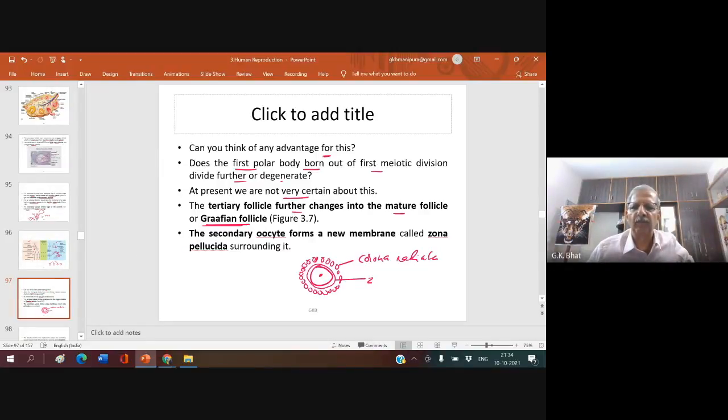A new membrane, non-cellular membrane, zona pellucida. Outer to zona pellucida, we have a cellular layer, a gelatinous layer with many cells, and this gelatinous layer with many cells is known as corona radiata. There are many cells which are held together by means of hyaluronic acid. So the enzyme hyaluronidase, which is present in the spermatozoa, helps in dissolving hyaluronic acid, thereby enabling the sperm to penetrate the egg membrane.